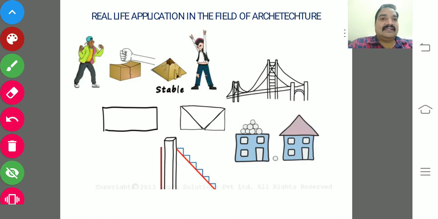So my dear children, triangles are the most stable two-dimensional figures. Of course, a triangle is a 2D figure, but with the help of triangles you can make three-dimensional figures like pyramids. You know that. So triangles have taken a vital role in the field of architecture. You could understand this slide, I hope.